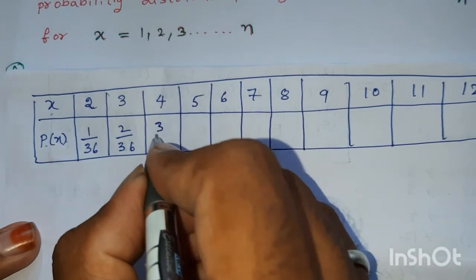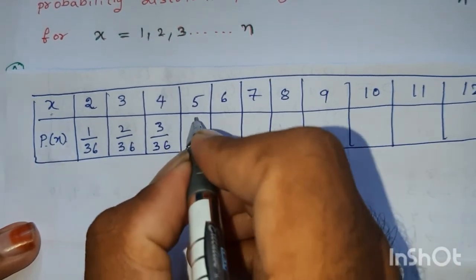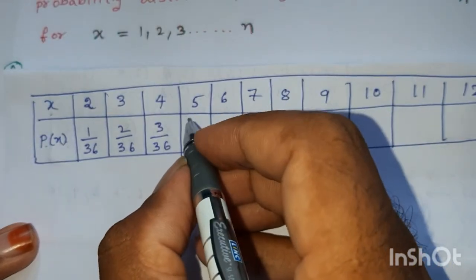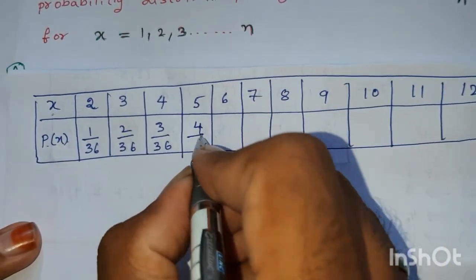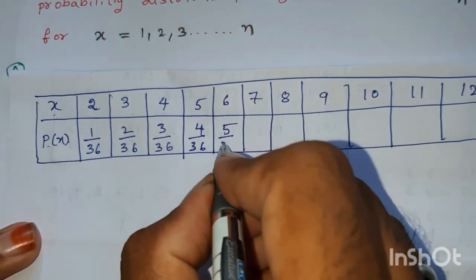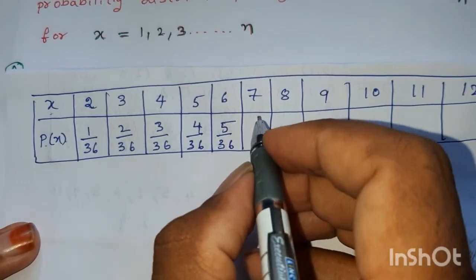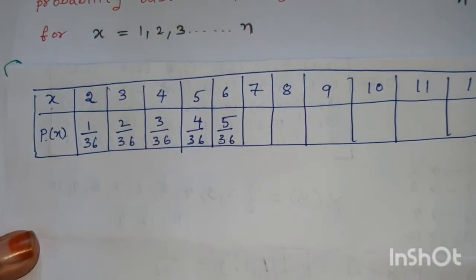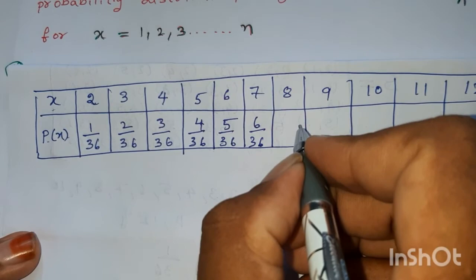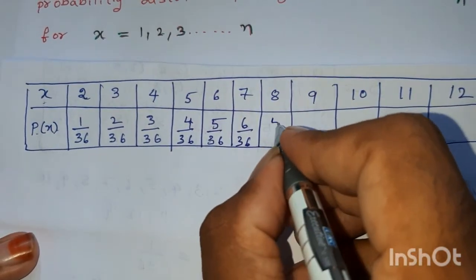P of 4, 3 by 36. P of 5, 4 by 36. P of 6, 5 by 36. P of 7, 6 by 36. P of 8, 5 by 36.